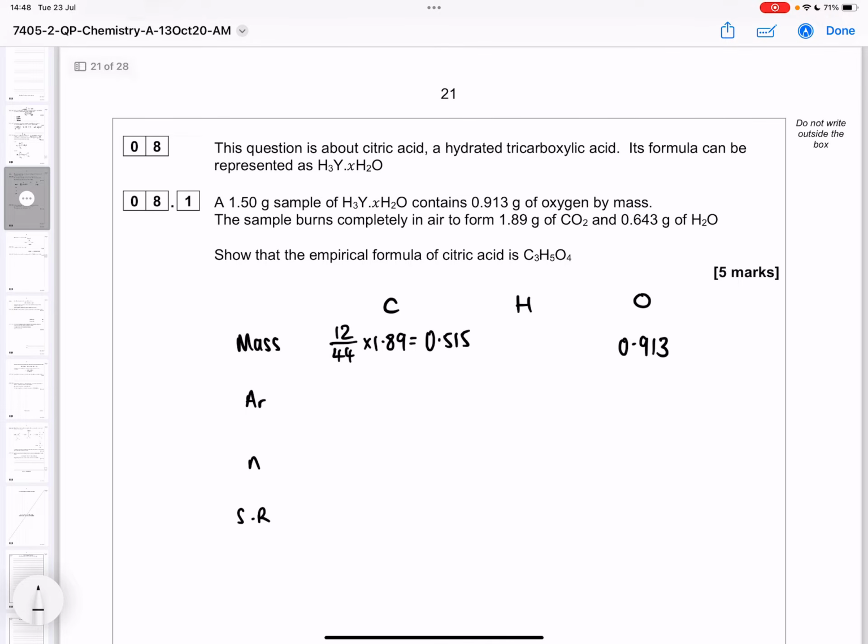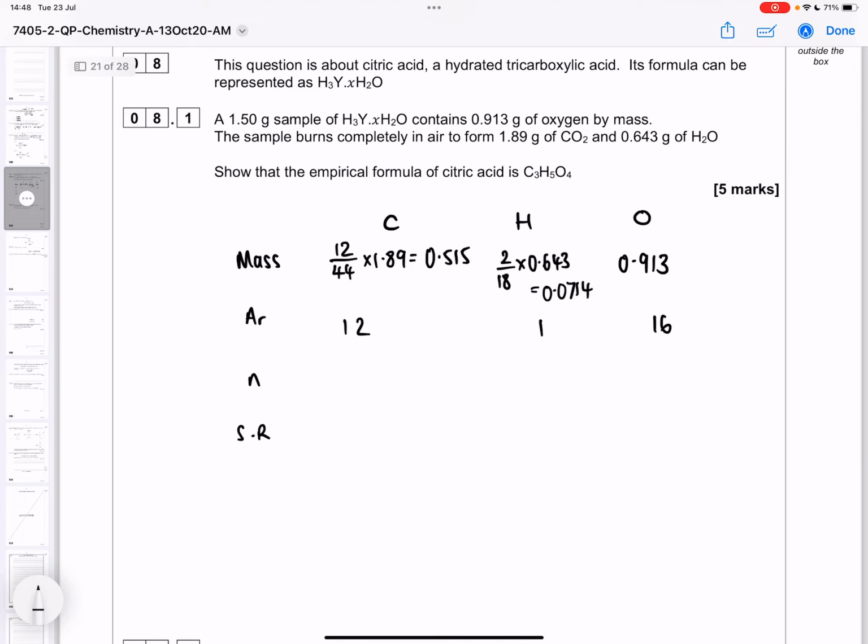If we do a similar thing for the hydrogen, 2 out of every 18 of water is hydrogen. We get 0.0714. And then we divide those numbers by 12, 1 and 16. We'll see that we get 0.0429, 0.0714 and 0.05.